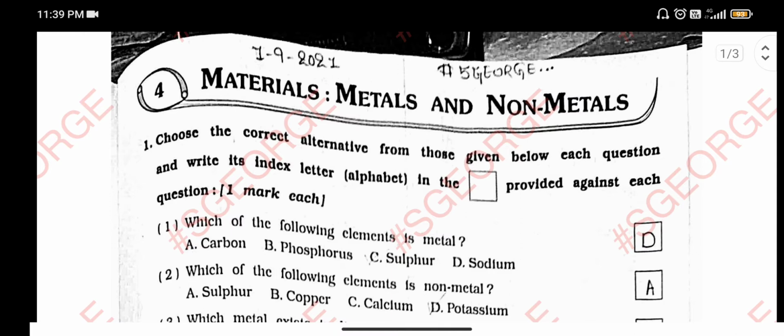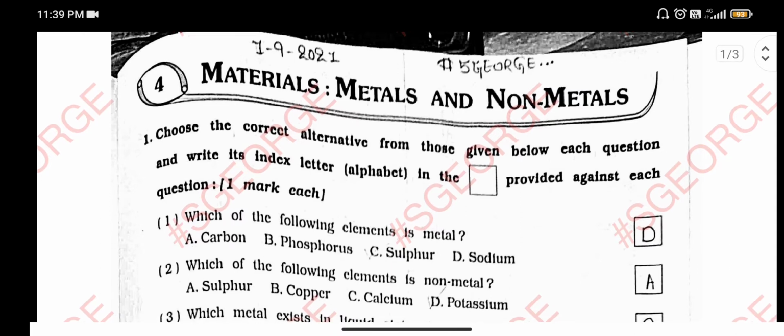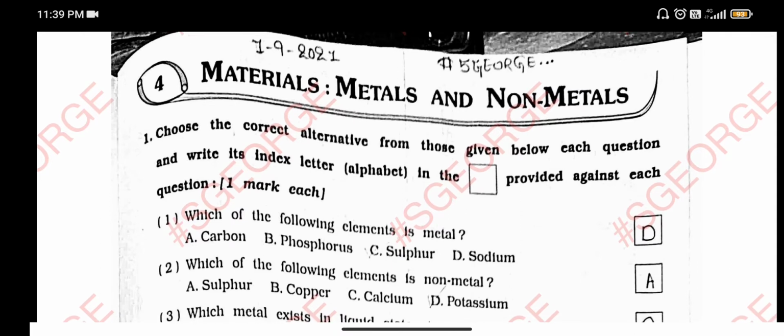Okay, this is part 1. We will discuss MCQ and all the objective questions. Let's go. Number 1. Which of the following elements is a metal? So that is sodium, and sodium's short form is Na. Number 2, which of the following elements is a non-metal? So that is sulphur.